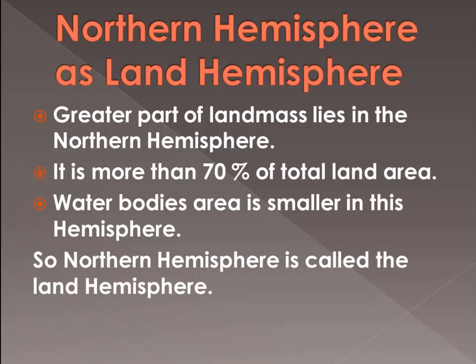Got it? Why do we say the northern hemisphere is the land hemisphere? Because it has the greater landmass area than the southern hemisphere, and out of 100 from the total land area of the earth, it has more than 70% of the land area. That's why we can say that the northern hemisphere is a land hemisphere.